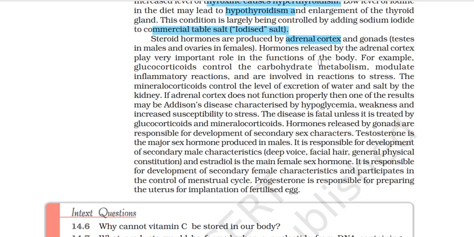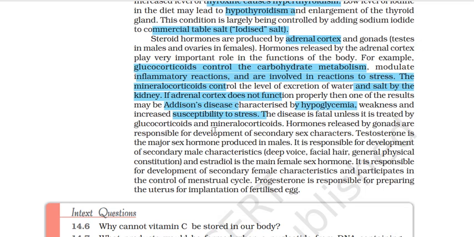तो जो adrenaline वगैरह जो भी release होते हैं, all the steroid hormones from the adrenal cortex, they're very important. For example, glucocorticoids control carbohydrate metabolism, modulate inflammatory reactions, and are involved in reactions to stress. Then the mineralocorticoids, all released by the adrenal cortex, control the level of excretion of water and salt by the kidney. If the adrenal cortex does not function properly, then one of the results may be Addison's disease, all right, characterized by hypoglycemia, low level of sugar, weakness, increased susceptibility to stress. The disease is fatal unless it's treated by glucocorticoids and mineralocorticoids.